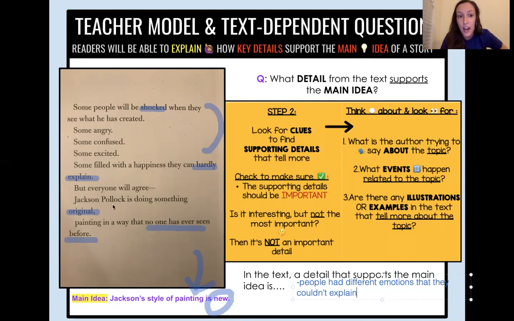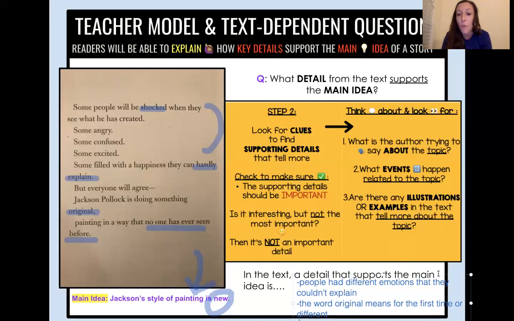This helps the reader understand that what he is doing is something that is being done for the first time. It's different. So another clue that I can say is the word original means for the first time or different.